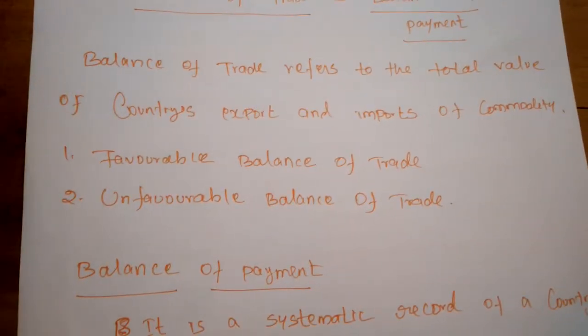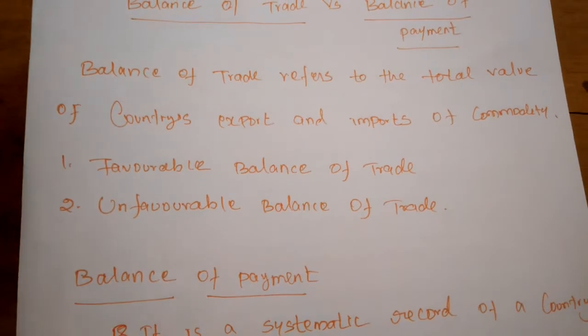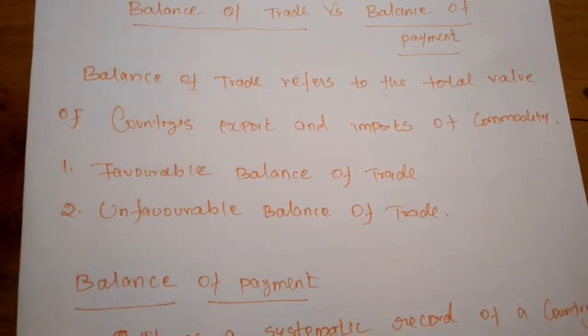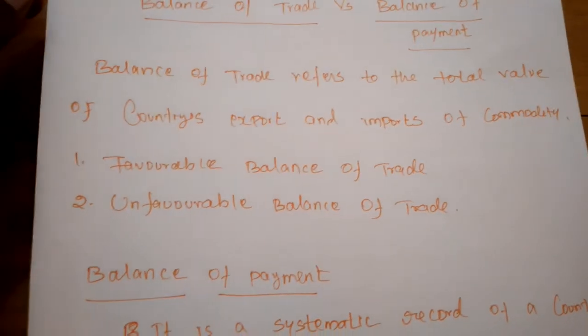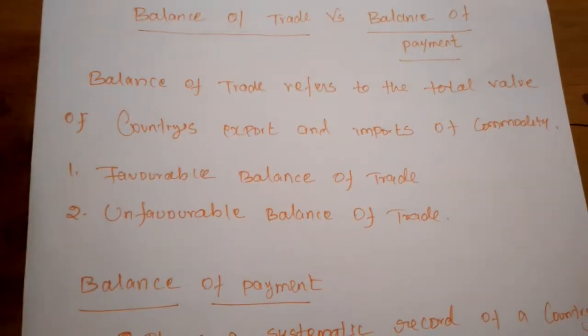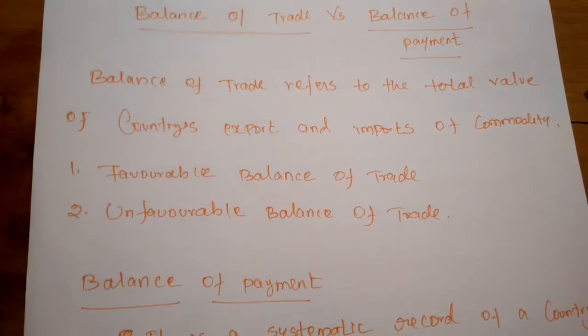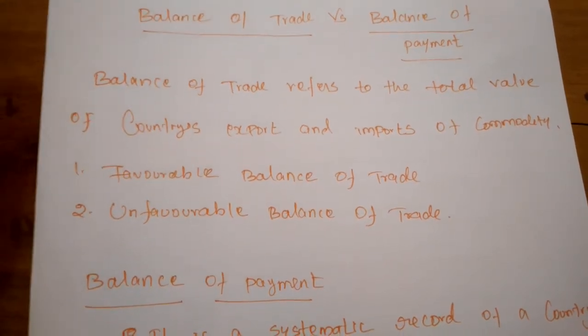So only the value of the export and import is considered as the balance of trade. Every nation must focus on maintaining the balance of trade.